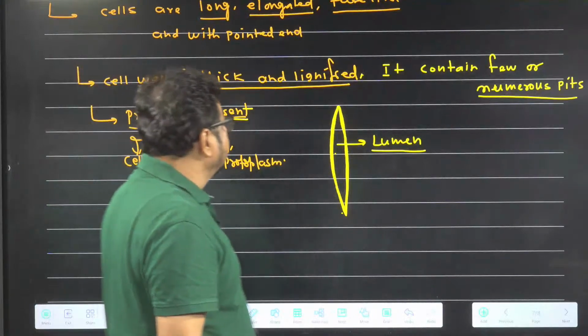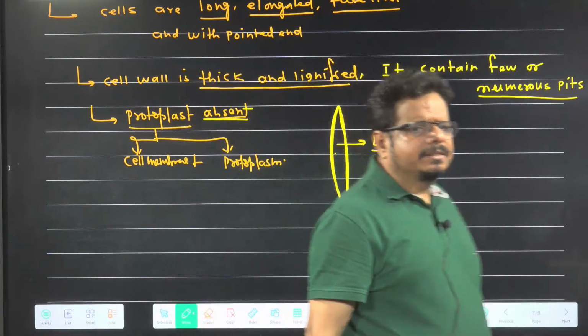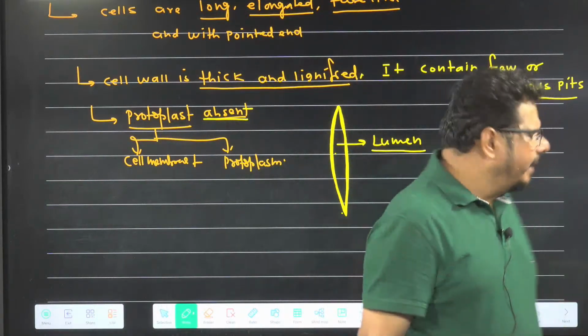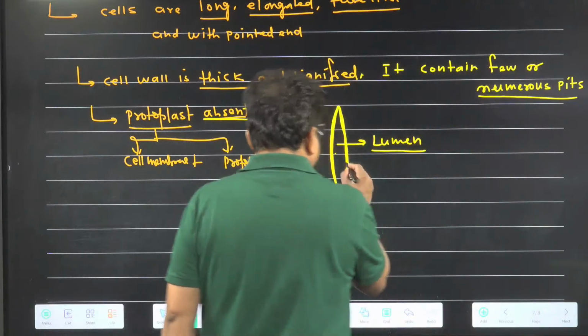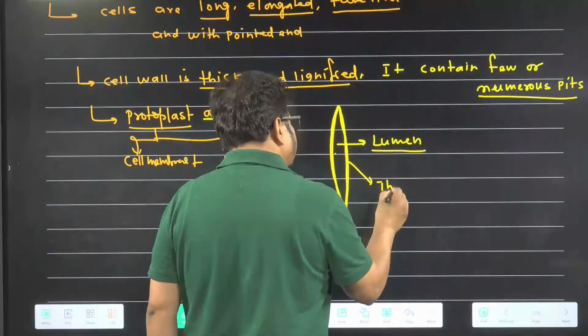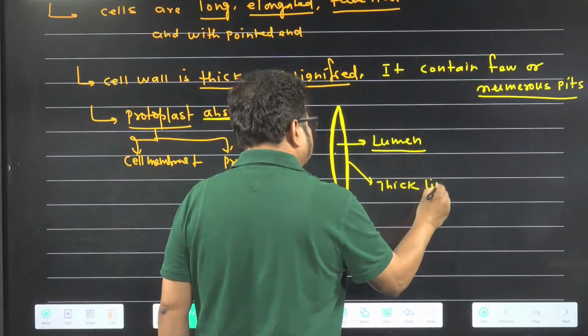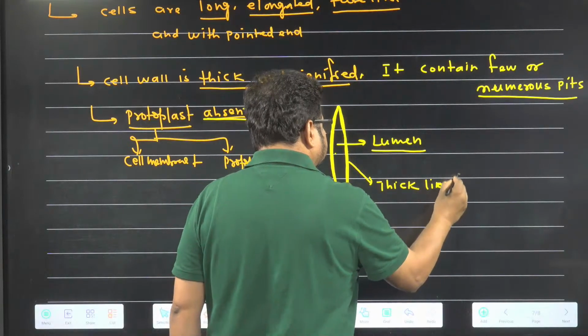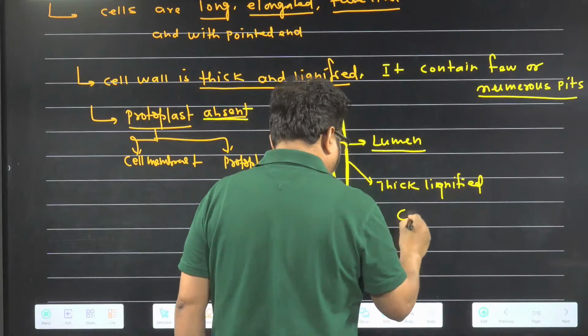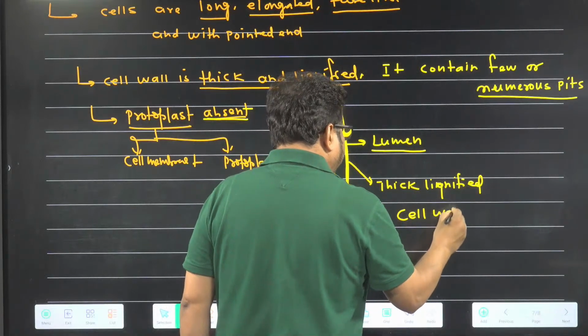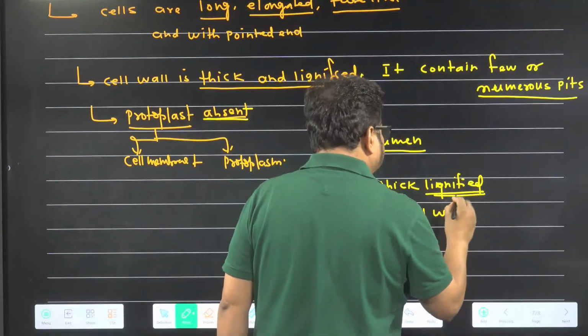If you read the NCERT, you will find this line. Cell wall is thick, lignified. Thick lignified cell wall. And lignin is what?